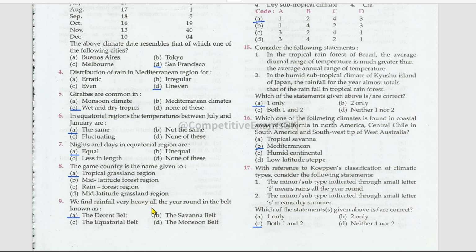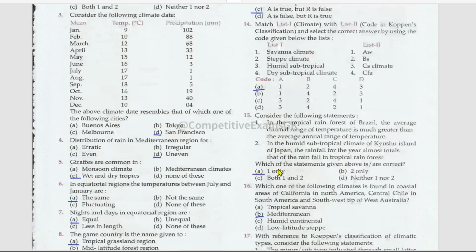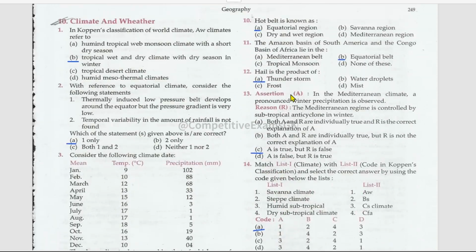We find rainfall very heavy all the year round in a belt known as the Doldrums belt. Hot belt is known as equatorial region. The Amazon basin of South America and the Congo basin of Africa lie in the equatorial belt. Hail is the product of thunderstorm.